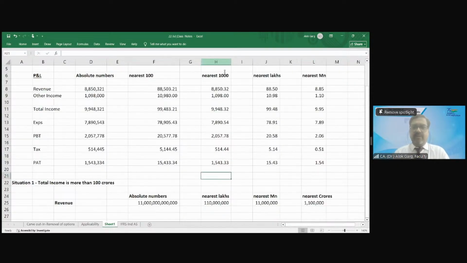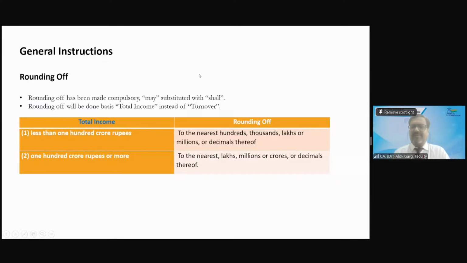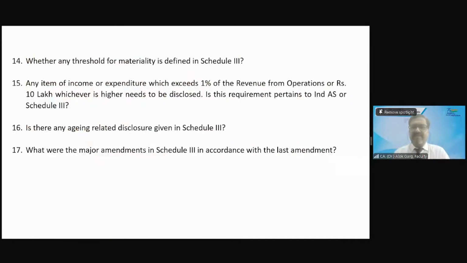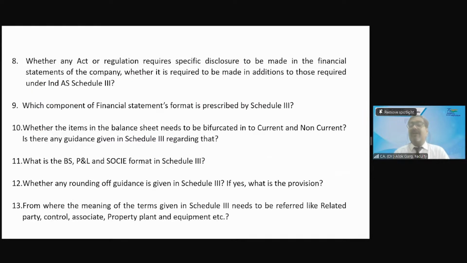Okay, very good. Whether this rounding off is exceptional, is it optional or mandatory? Mandatory. The rounding off is mandatory. Whether rounding off is mandatory only in Ind AS or only in Division 1, or Division 3 also? In all divisions. Earlier in Division 1 it was not mandatory, but as of now in all the divisions rounding off is mandatory.